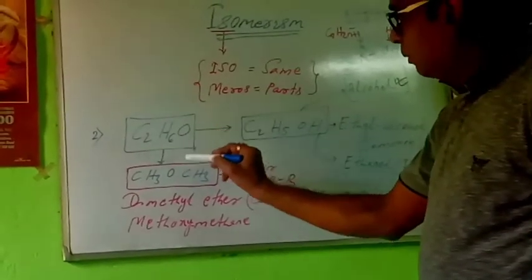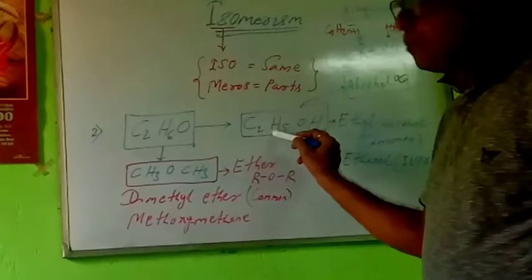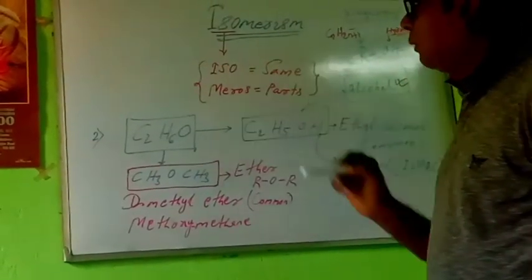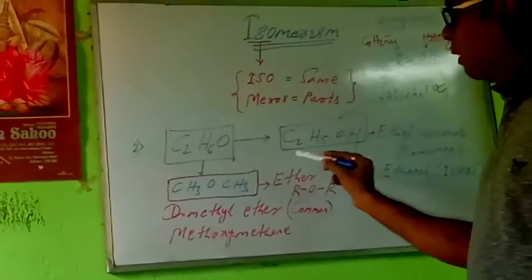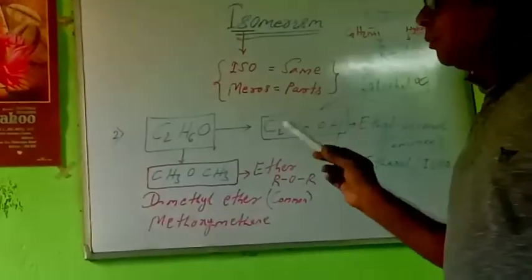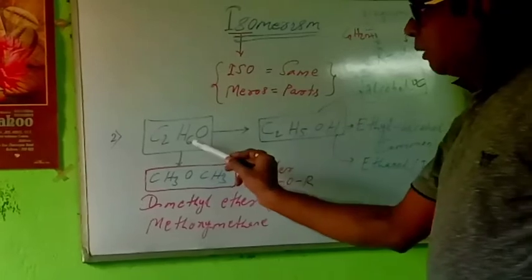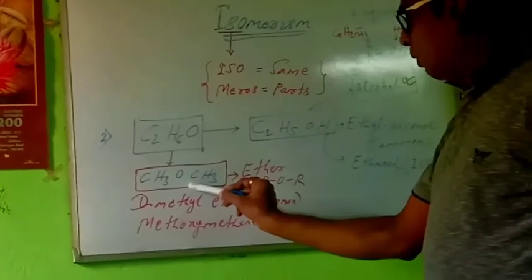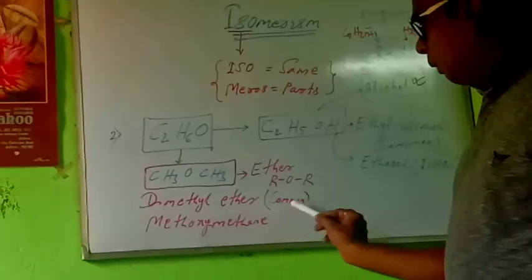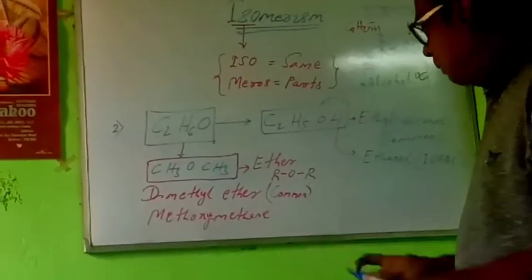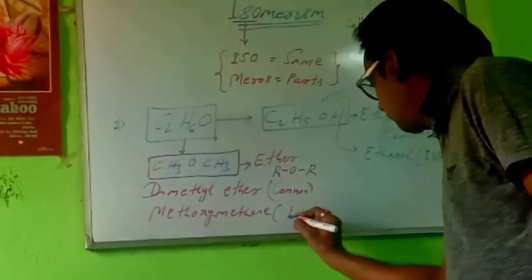Same molecular formula but different structural formula are called isomers. Our main topic today is isomers. First example, ammonium cyanate and urea. Second example, ethyl alcohol and dimethyl ether. One is common name and another is IUPAC name. Already I have discussed what IUPAC name is.